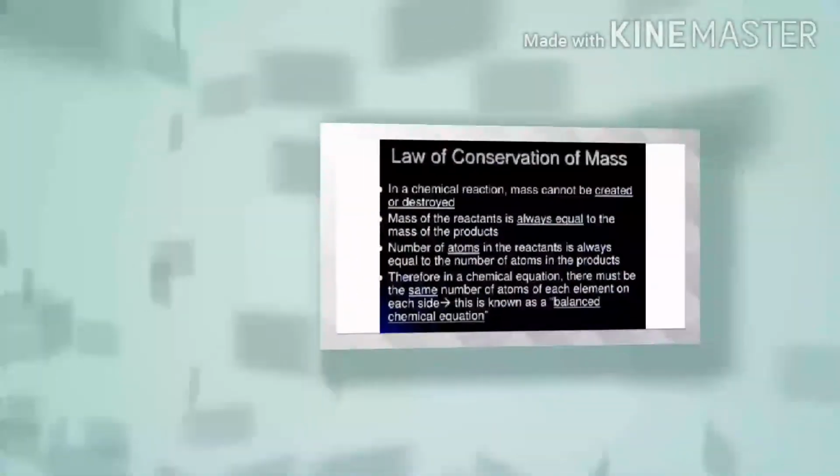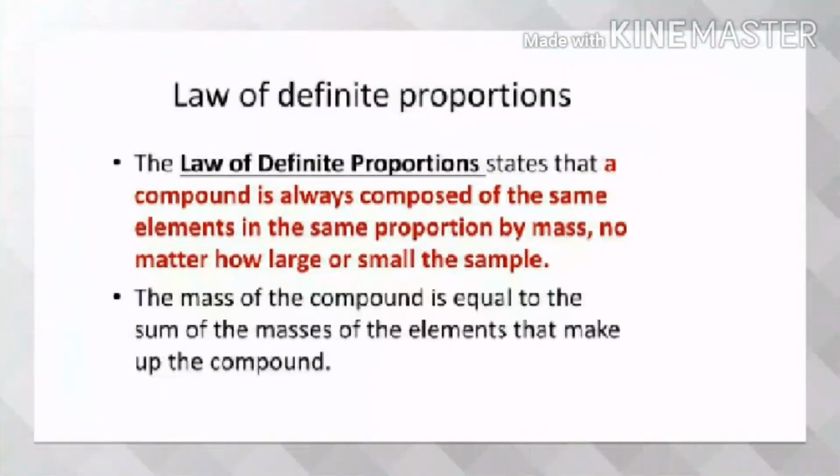Law of constant proportions. Lavoisier, along with other scientists, noted that many compounds were composed of two or more elements, and each such compound had the same elements in the same proportions, irrespective of where the compound came from or who prepared it. The law of definite proportions states that a compound is always composed of the same elements in the same proportions by mass, no matter how large or small the sample.